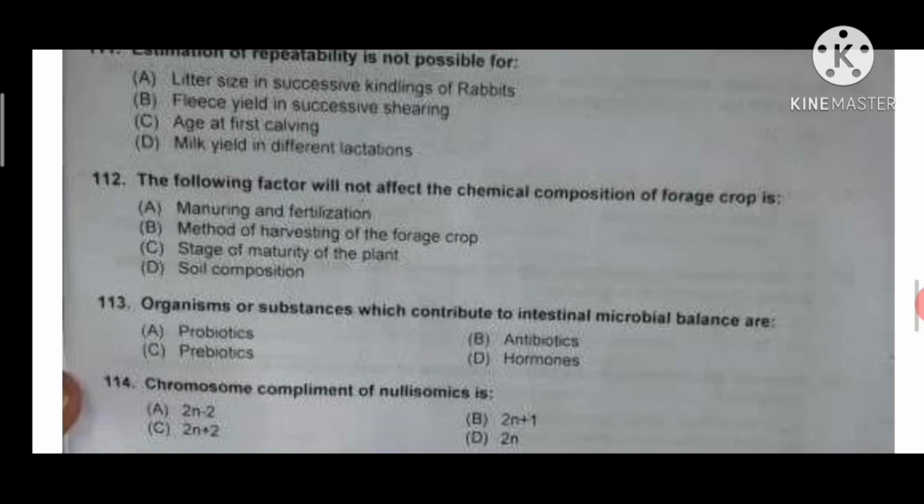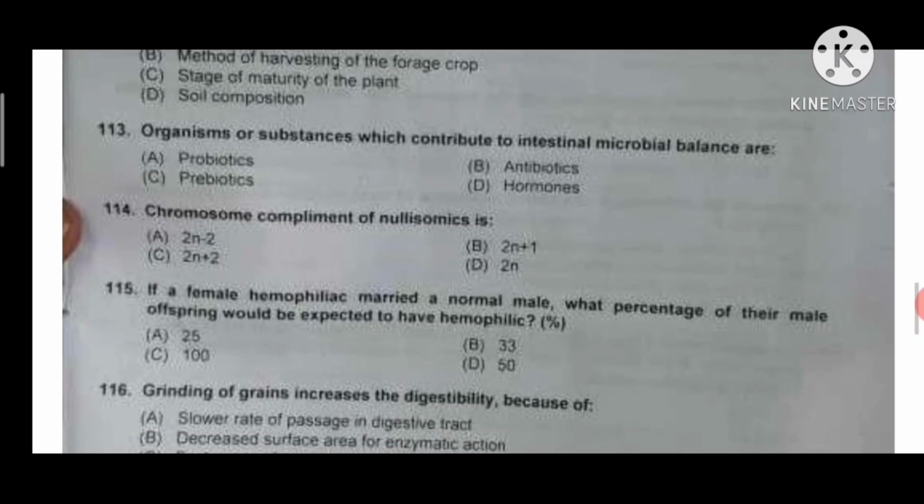Organisms or substances which contribute to intestinal microbial balance are probiotics. Answer A will be correct. Chromosome complement of nullisomy is 2n-2. If a female hemophilic married a normal male, what percentage of their male offspring would be expected to have hemophilia?